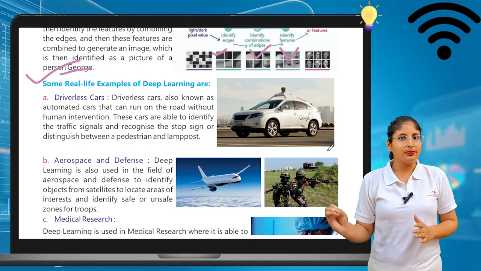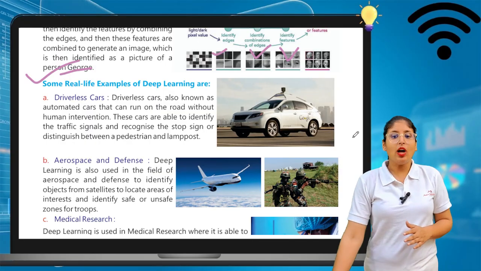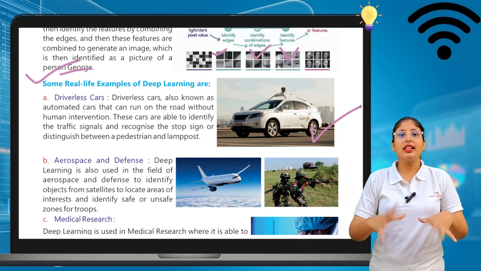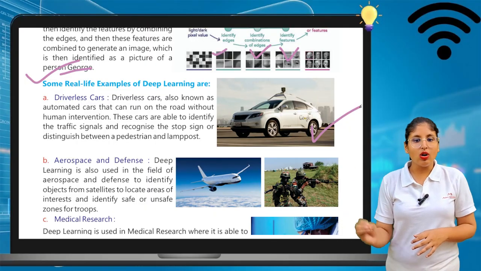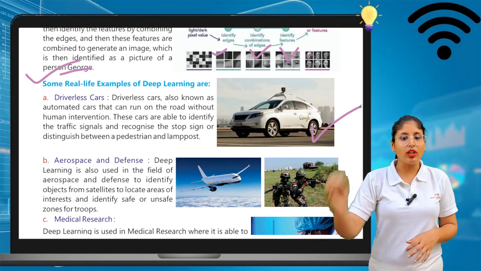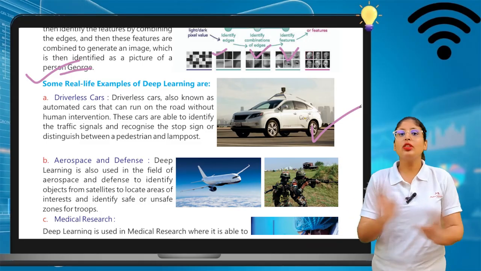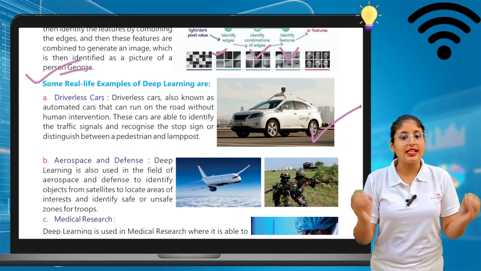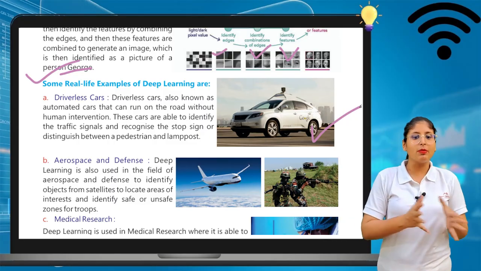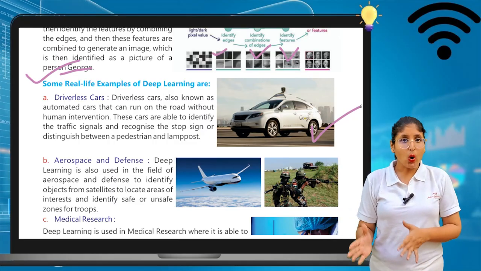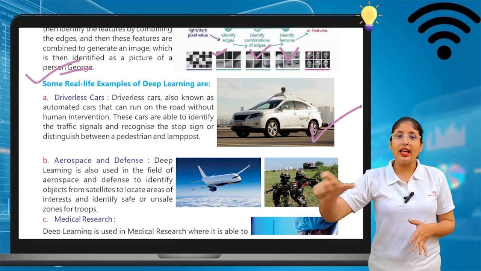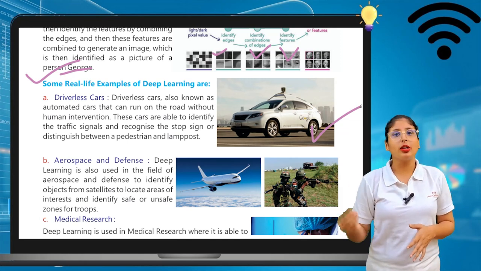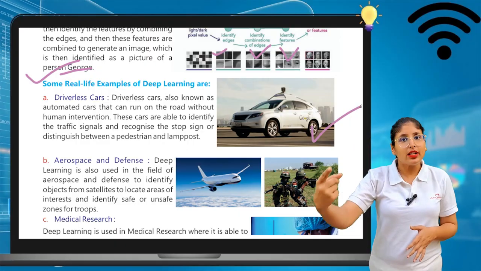First is the driverless car. With the help of deep learning we can run a driverless car, a car which does not require a driver to run. The driverless car, also known as an automatic car, runs on the road without human intervention. These cars are able to identify traffic signals and recognize a stop sign, or tell a pedestrian from a lamp post. They run automatically on the road, so they are called automatic cars also. They run on the deep learning process.